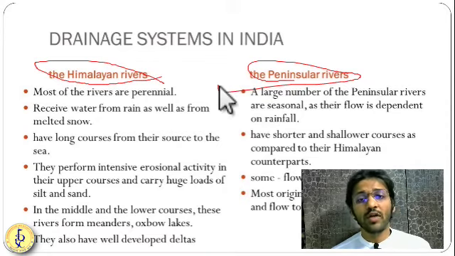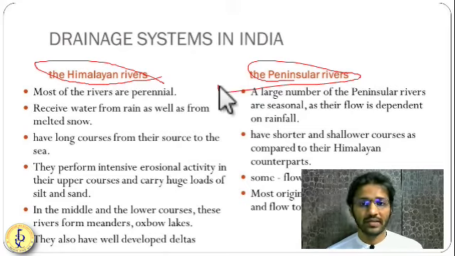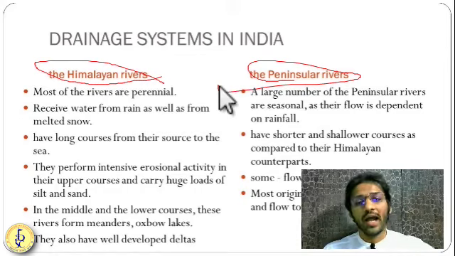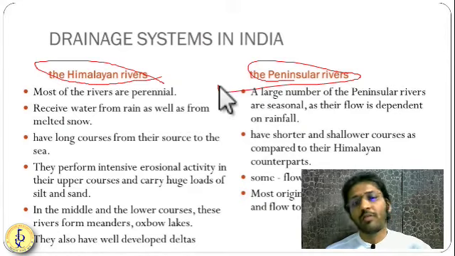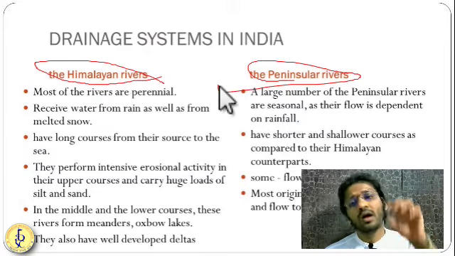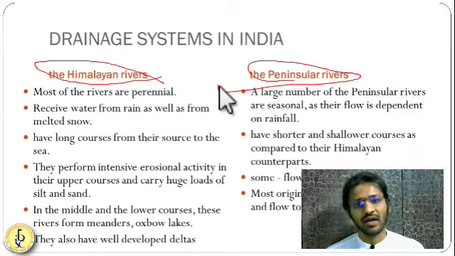Okay, so some of them are flowing into the Bay of Bengal, some of them are flowing into the Arabian Sea, like Narmada is flowing to the Arabian Sea, Tapi is flowing to the Arabian Sea, and Godavari, Krishna, Kaveri, they are flowing into the Bay of Bengal. So most of the peninsular rivers are flowing to the Bay of Bengal, and few are flowing to the Arabian Sea. So maximum origin of these peninsular rivers are in the Western Ghats.